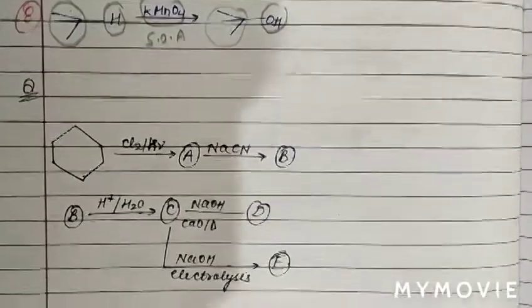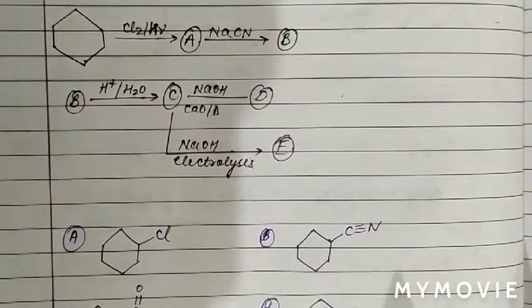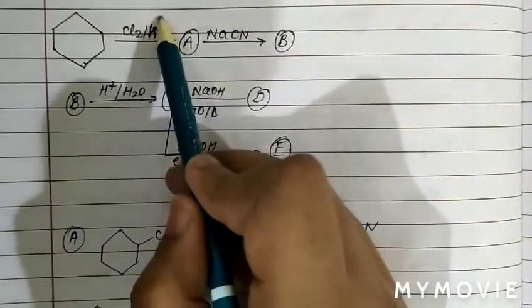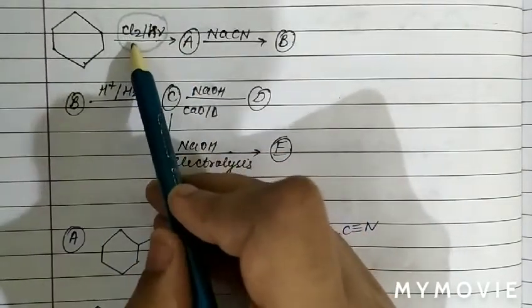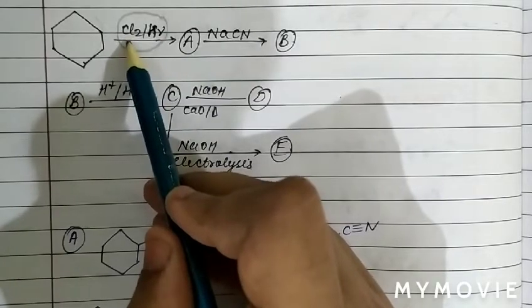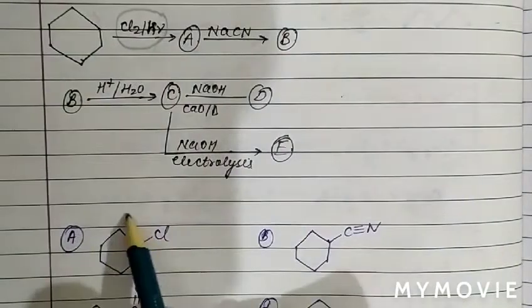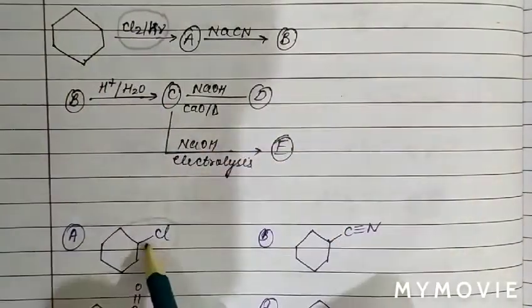Now see the question and solve this question. See, as we can see, this is cyclohexane on chlorination. So basically this is a halogenation reaction. One hydrogen is substituted by halogen. One hydrogen will be substituted by halogen Cl. So the product A formed is chlorocyclohexane. So one hydrogen will be removed and chlorine is attached.